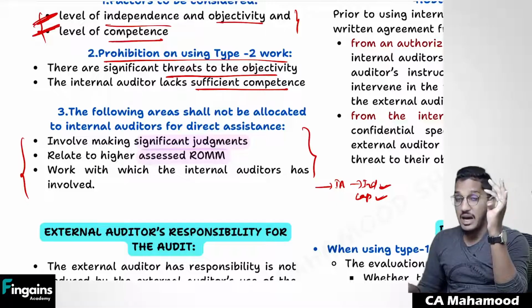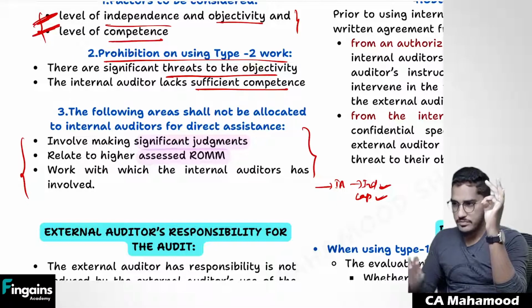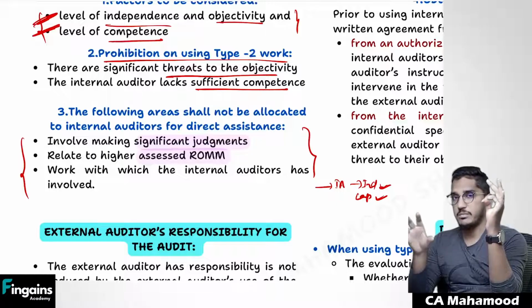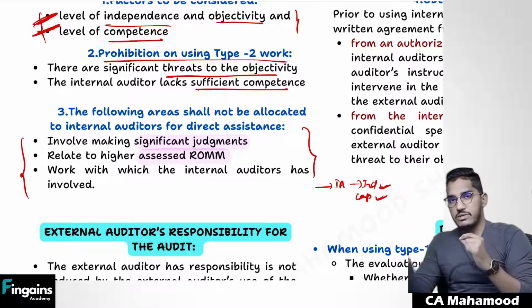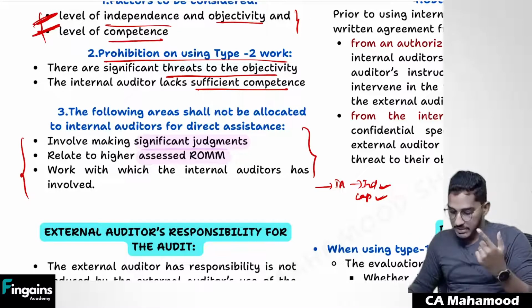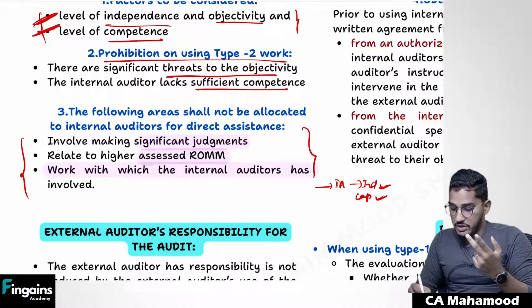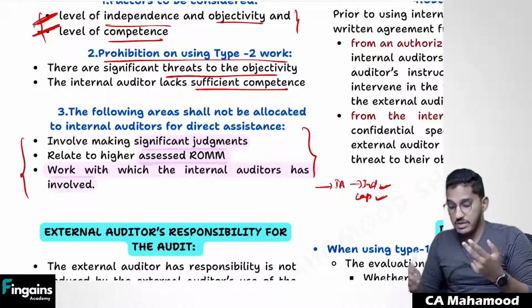Similarly, areas where there is high risk of material misstatement. For example, you are conducting audit of an IT company. You felt that in the revenue recognition of the IT company, the risk of material misstatement is very high. Will you go and allocate that area to the internal auditors? Don't do it. Similarly, if you came to know work with which internal auditors are already involved.